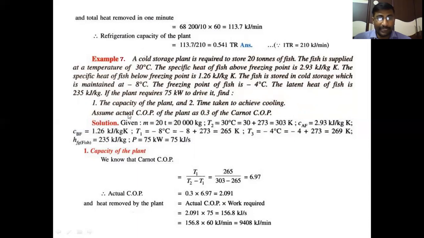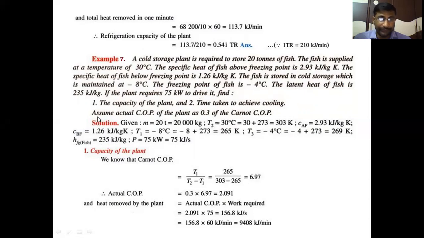To find these two parameters, we should follow this assumption: assume the actual COP of the plant as 0.3 of the Carnot COP. Therefore, first of all, you should find the Carnot COP and multiply it by 0.3, then we will get the actual COP. To find the capacity of the plant, we know that the Carnot COP formula is the lower temperature divided by the difference in temperature. The value is 6.97.